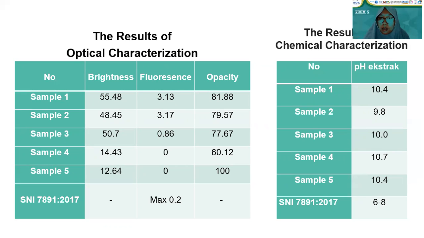The power of hydrogen value is essential to be noticed since it affects the skin response when contacting the paper. The SNI standard for paper towel is in the range of 6 to 8. All of the variations of watermelon rind are higher than the standard. It is because of the addition of sodium hydroxide in the pulping process, and the pulp washing process was not optimal.